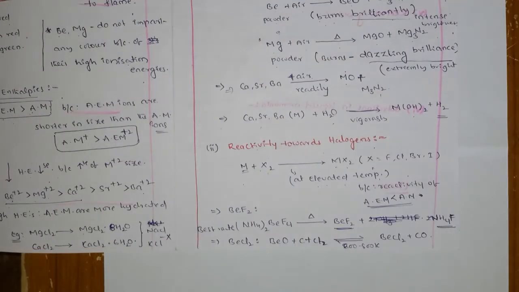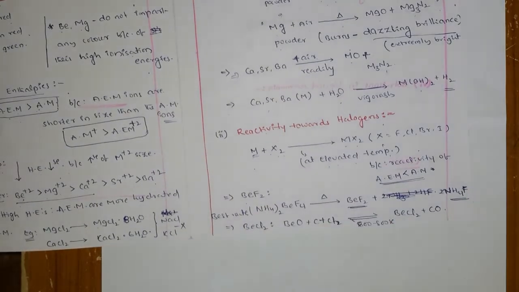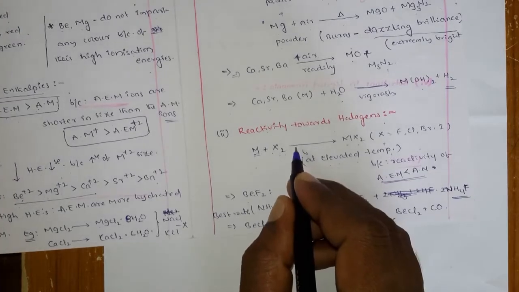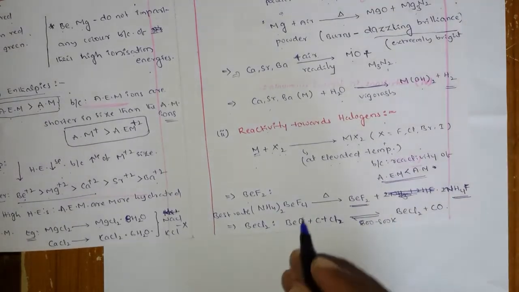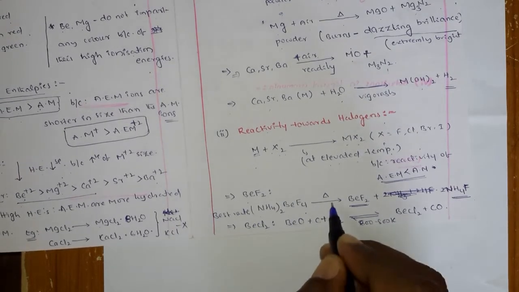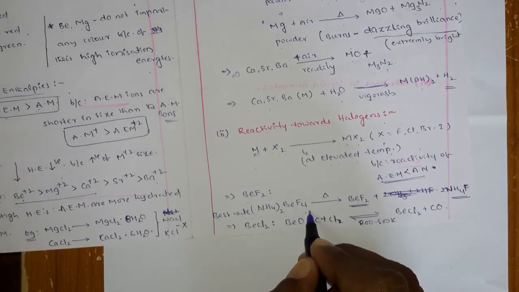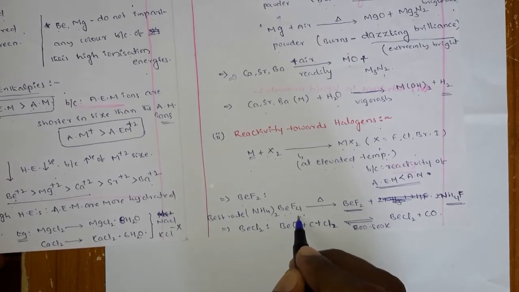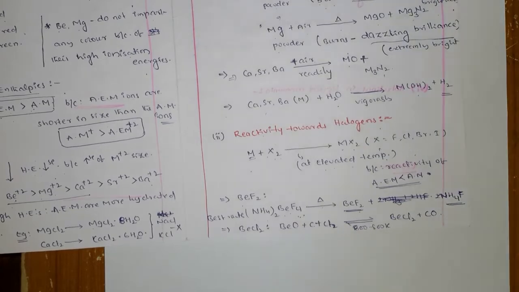But for beryllium difluoride, this method is not suitable for the preparation of beryllium fluoride because the reactivity is very low, so they choose an alternative method: the decomposition of diammonium beryllium tetrafluoride, which gives beryllium fluoride.